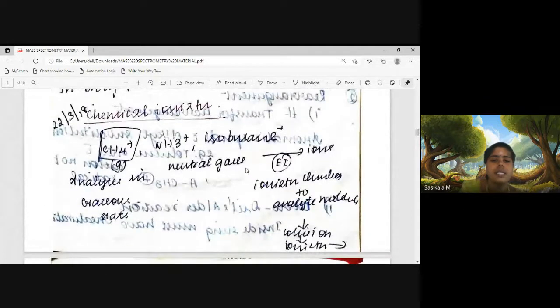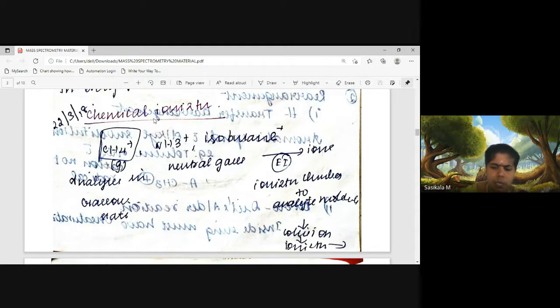So now we'll see about chemical ionization, that is the second part of ionization. In the first part, electron impact ionization, you know how much energy was used for ionization and fragmentation. So when you go with chemical ionization for an analyte, first the chemicals are nothing but gases, neutral gases, for example methane gas, ammonia gas, or isobutane gas.